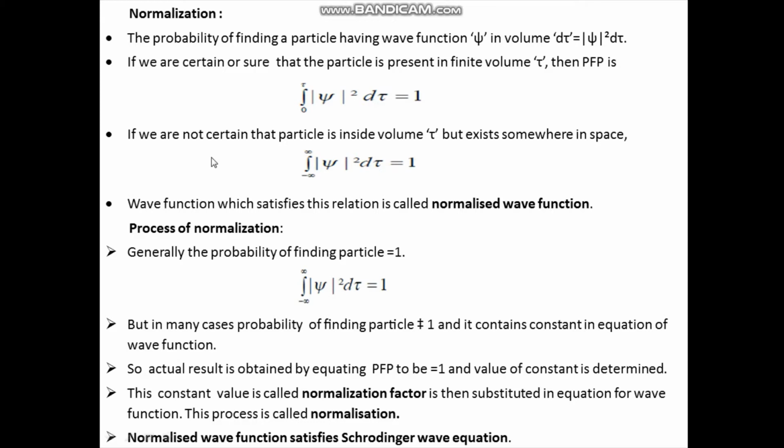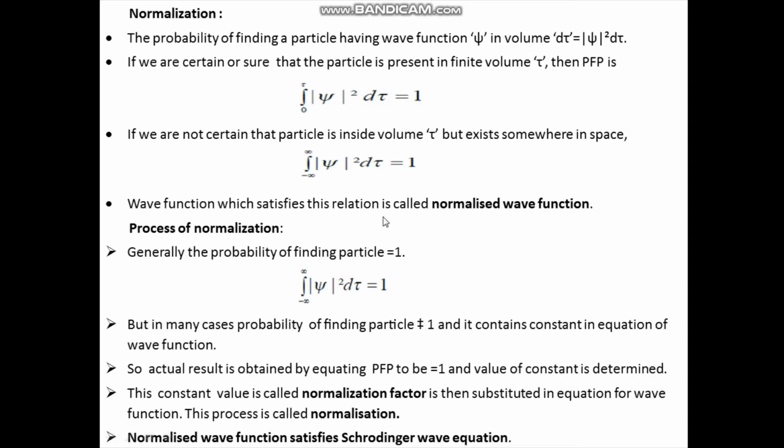Now, if we are not certain that the particle is inside the volume tau, but it exists somewhere in space, then you can write the probability of finding the particle by extending the limit from minus infinity to plus infinity: the integral of modulus of psi square into d tau is equal to 1. The wave function which satisfies this relation is called a normalized wave function.